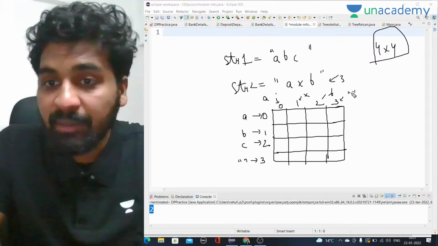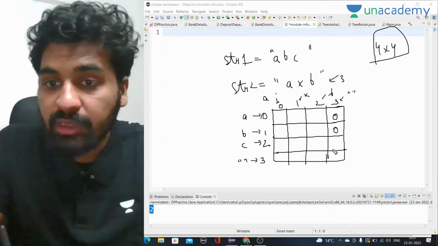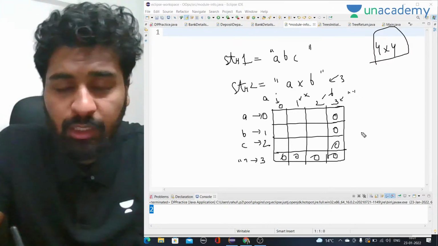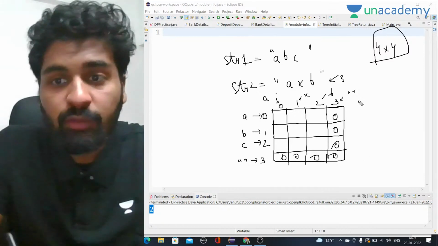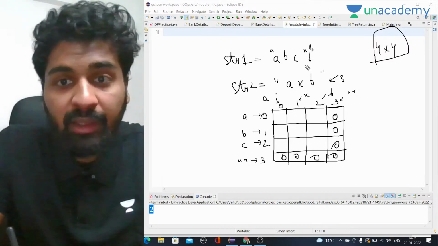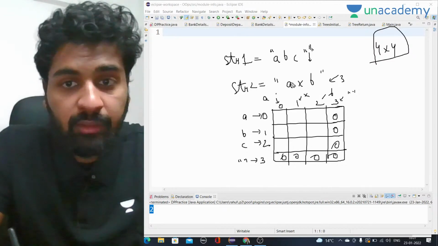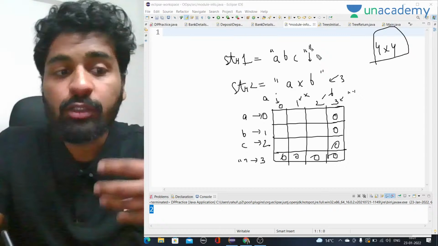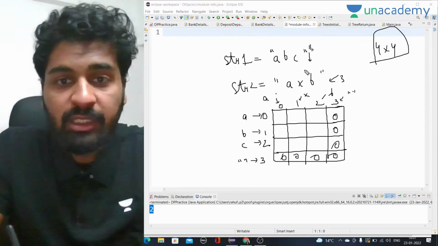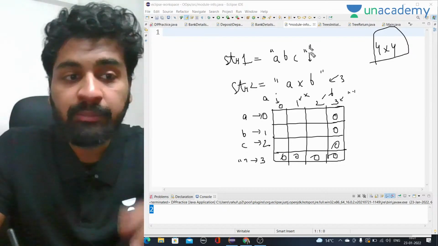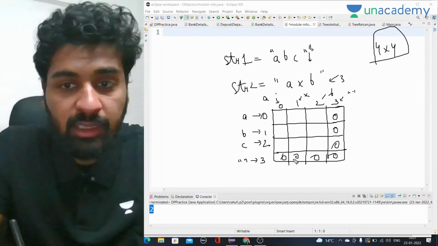That means if even one of the strings is empty, then the answer will be 0. So these all will be 0, right? This is the extra row and column that we have taken. If this is empty, and we try to find the common part with this string AXB, this will be 0 only. We want to find the longest common subsequence, so it will not be there. If one of the strings is empty, there will not be anything common. So the answer will be 0. This is the 0 case.